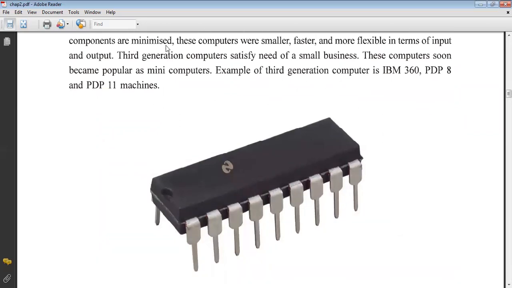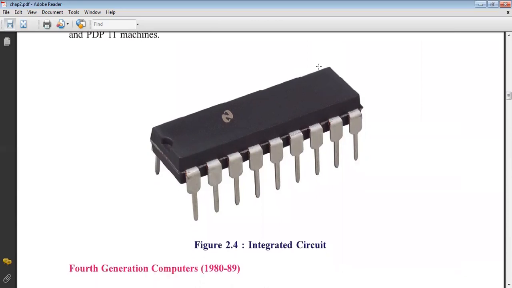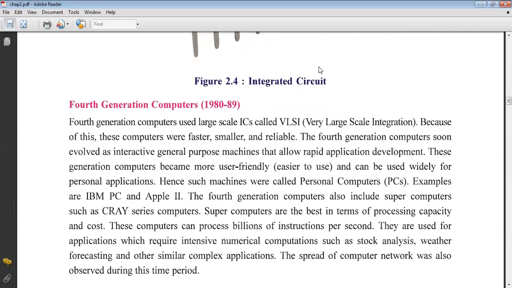So components are minimized. These computers are smaller, faster, and more flexible in terms of input and output. You know very well what input and output are. Input is data given by us to the computer, and output is what we see on the monitor or printer. These generation computers simply satisfied the needs of small businesses. These computers soon became popular as minicomputers. Examples of third generation computers are the IBM 360, PDP-8 and PDP-11 machines. This is an example of integrated circuits.